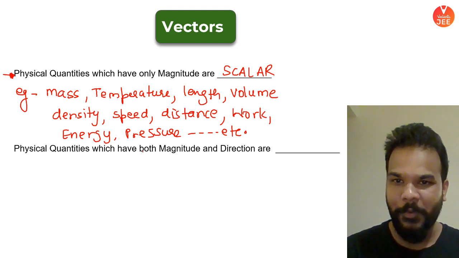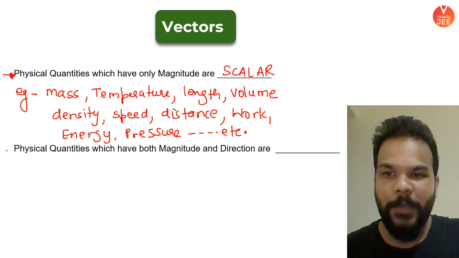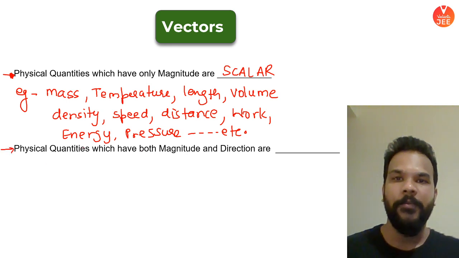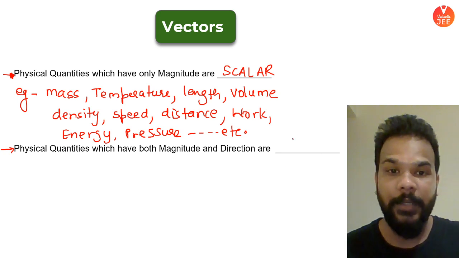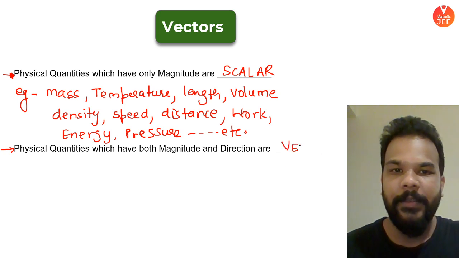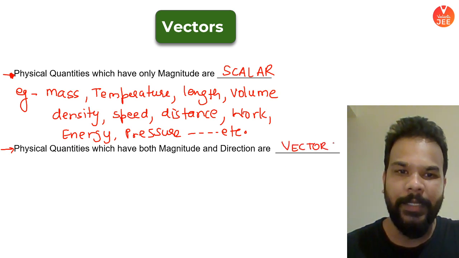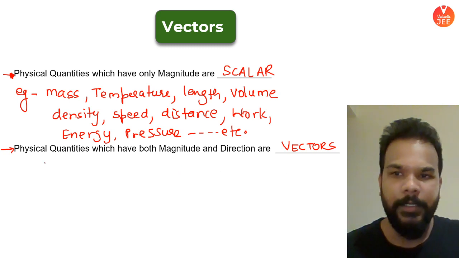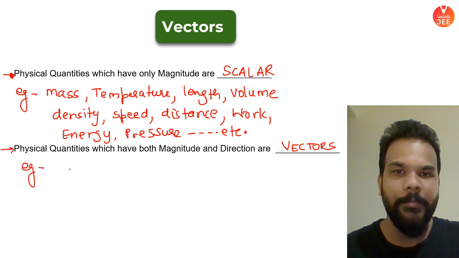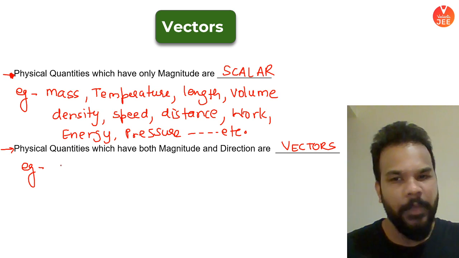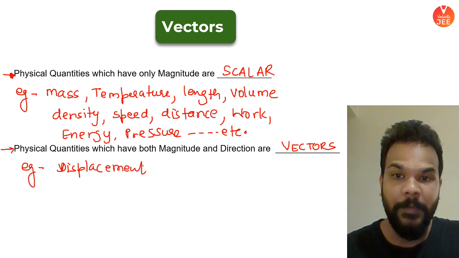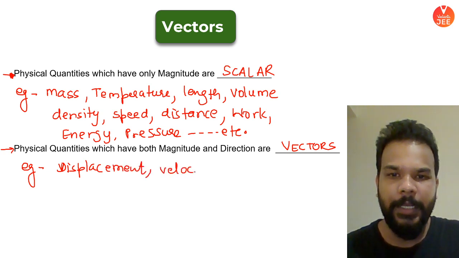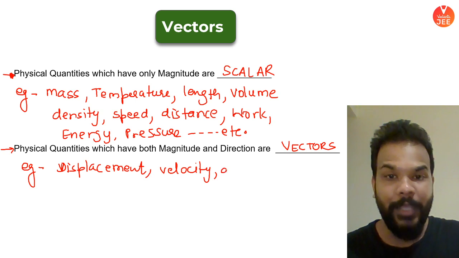Getting my point? Great. Now, the other quantities, physical quantities which have both magnitude and direction, where both are significant, yes, my dear friends, they are called vectors. Very important. Let's talk about certain examples. The first examples, I'm sure all of you know: displacement, velocity, say acceleration.